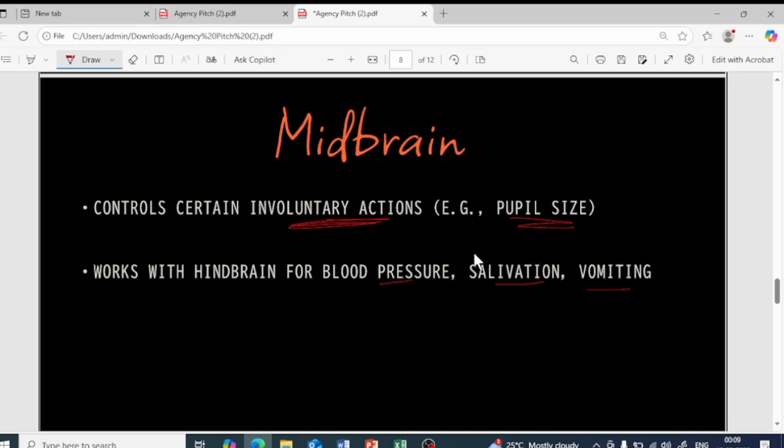When food is kept in front of you, the saliva in your mouth flows. That is basically involuntary action. So the midbrain controls involuntary actions such as pupil size, and it works with the hindbrain, whose main function is controlling blood pressure, salivation as well as vomiting.